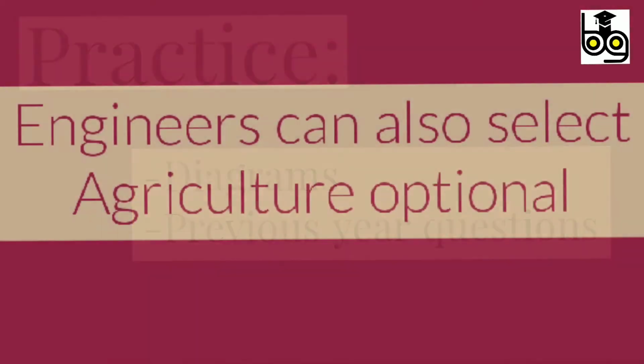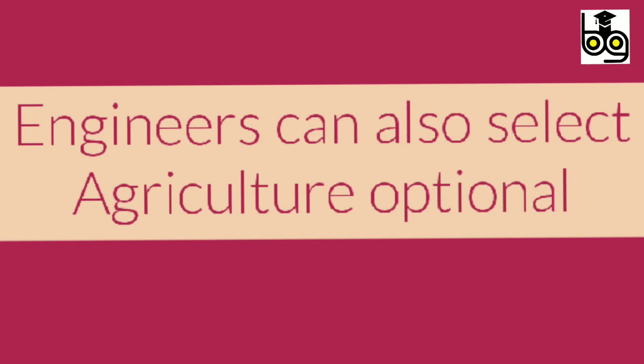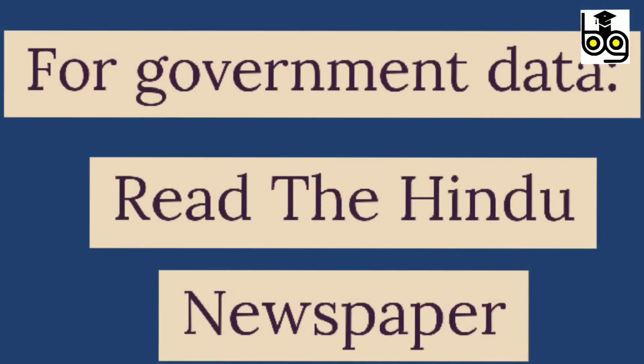And if you are an engineering graduate, you can also try agricultural optional because it has many technical chapters which engineering students will have in their subject, so you can give it a try. And for agri optional, government data are very important. So for such data, you can rely on The Hindu newspaper.